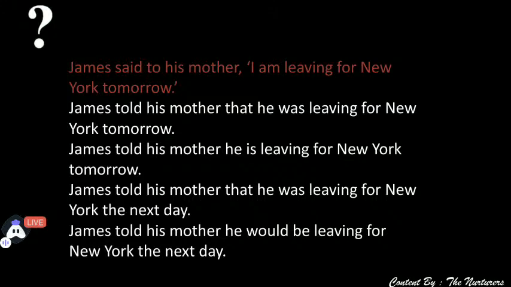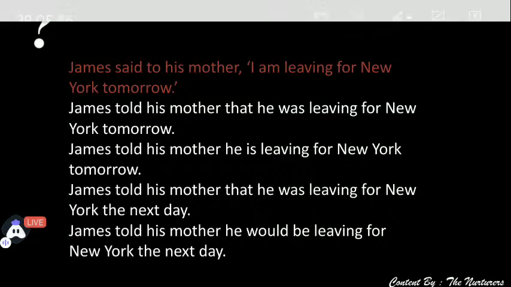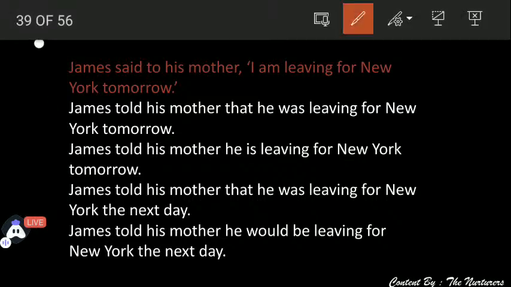Think about and tell me which one would be correct. That is either A, B, C, or D.